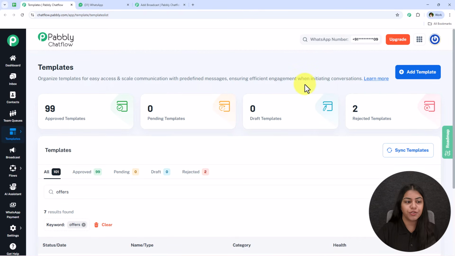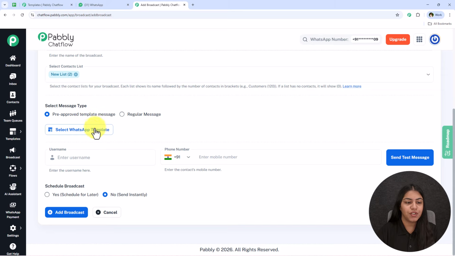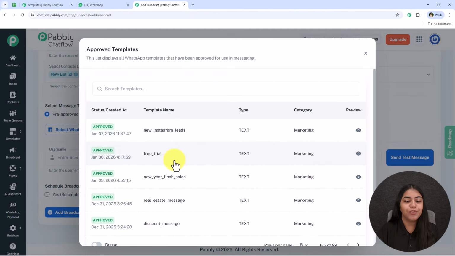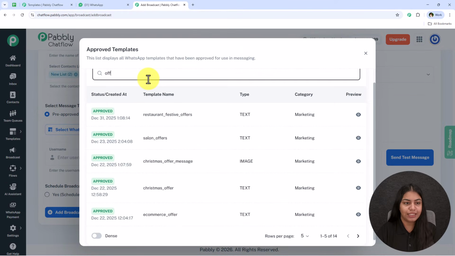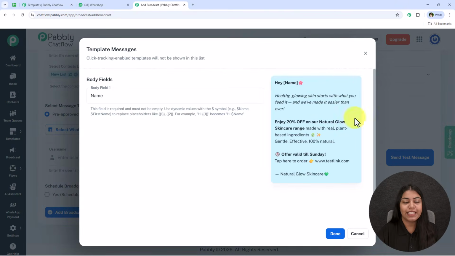If you want a video tutorial dedicated towards this template section, it is attached in the description box below. You can check it out. I'm just going to use this template. Alright, so for that I'm just going to select this WhatsApp template and go towards the same template. As you can see, the name of that template was offers. So I'm just going to look for the offers and select this template.